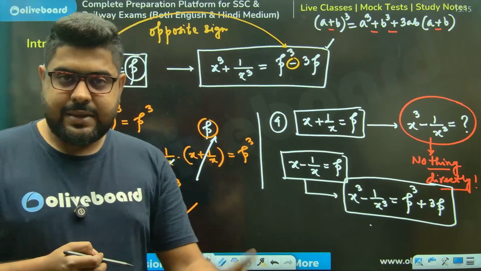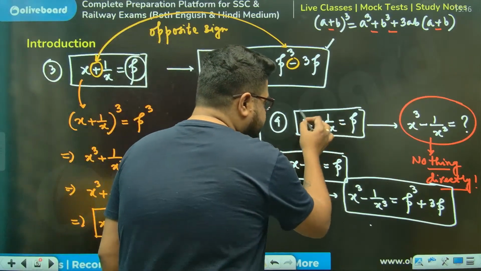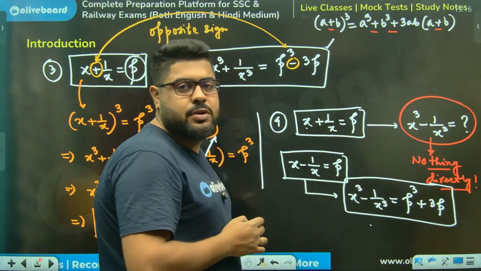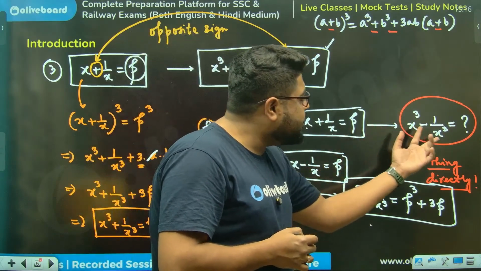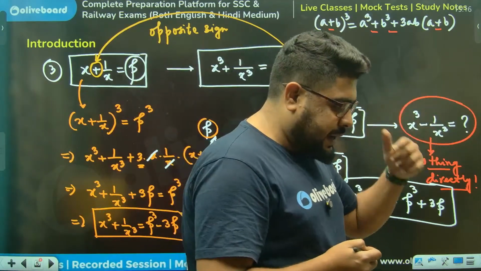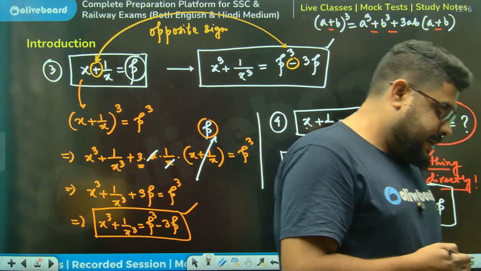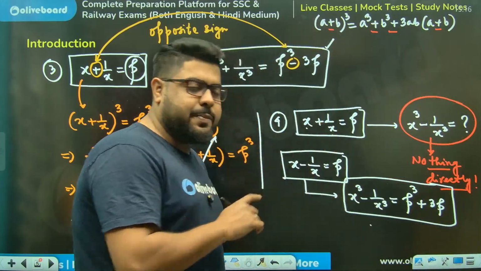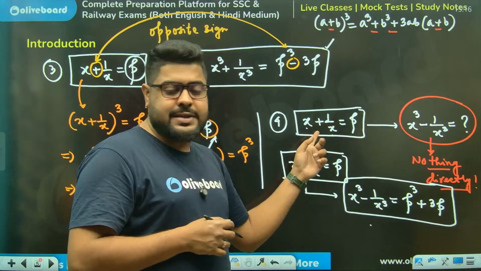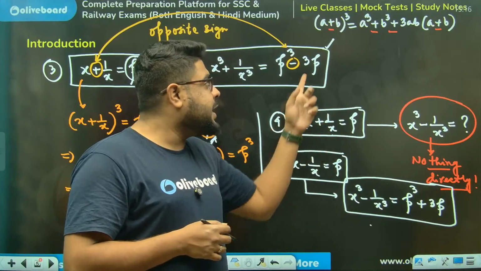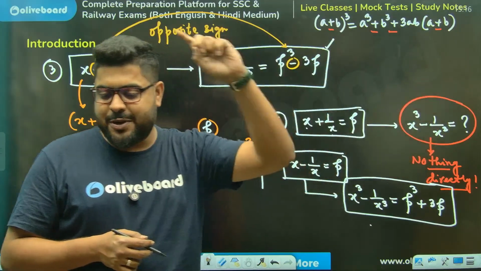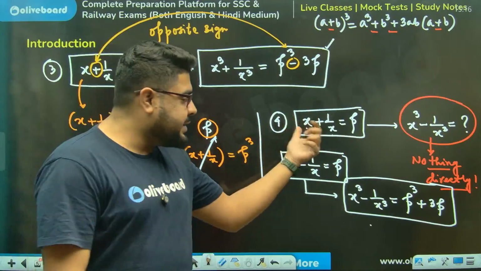Please understand, whenever you do whole cube here, it will always be a cube plus b cube. You can never find a cube minus b cube directly. Siddharth, Panmay, got my point, what I'm trying to say? You cannot find it directly because cubing x plus 1 by x will give you x cube plus 1 by x cube, not x cube minus 1 by x cube. For that you need this.